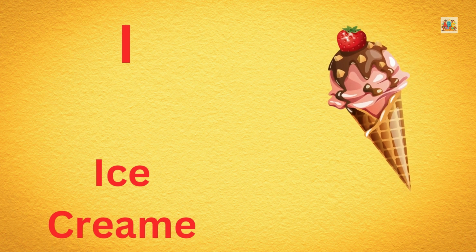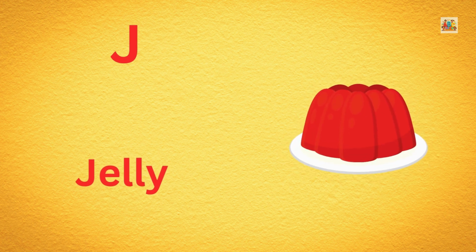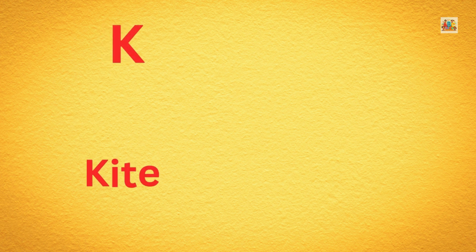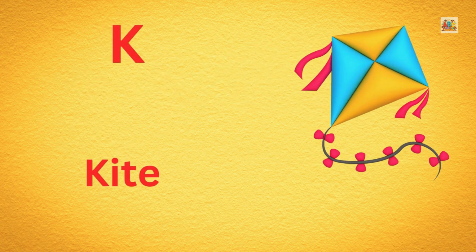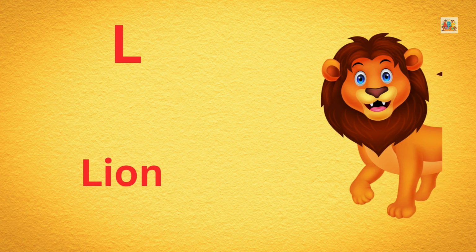I for ice cream. J for jelly. K for kite. L for lion.